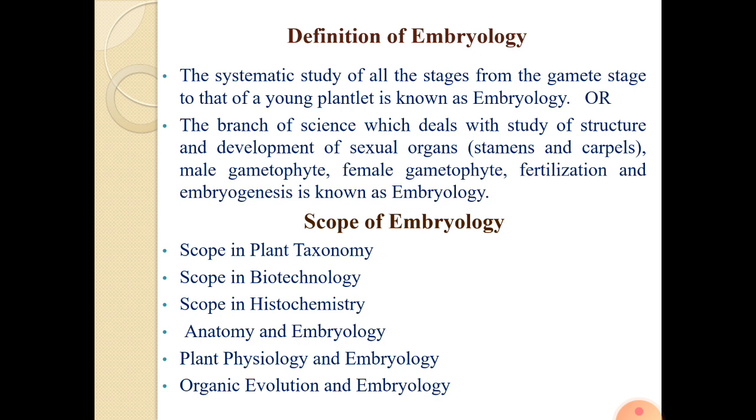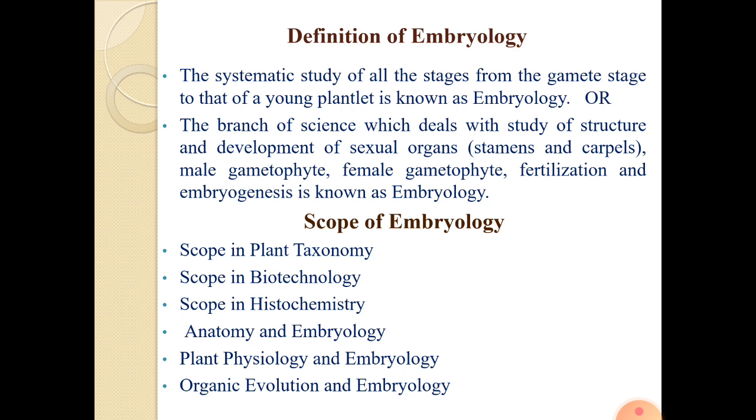So you may write short notes on this: scope in plant taxonomy, scope in biotechnology, scope in histochemistry, anatomy and embryology, plant physiology and embryology, and organic evolution and embryology. You may write these short notes and the definition of embryology in your notebook by referring to the textbook of anatomy and embryology.